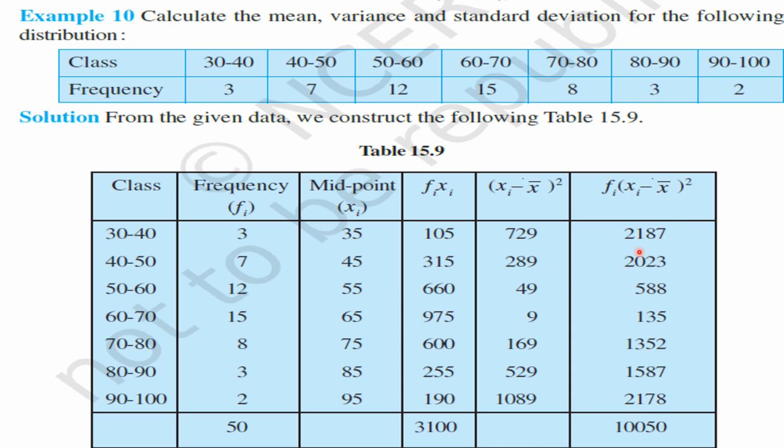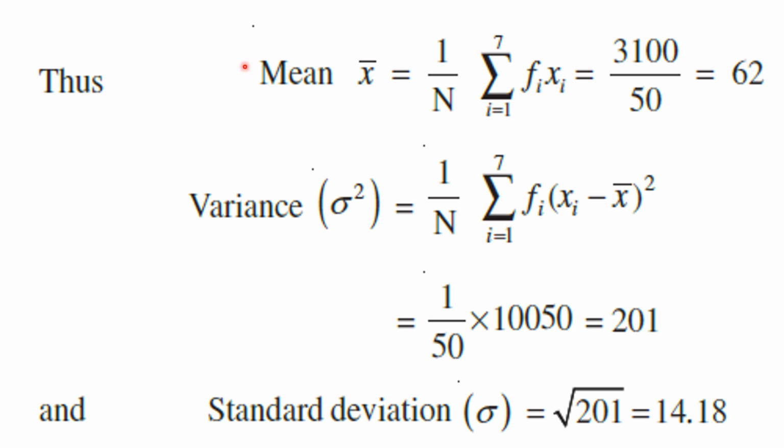That is 2187 plus 2023 plus 588 plus 135 plus 1352 plus 1587 plus 2178 gives 10,050. Understood this number, my children? Right. So the mean of the given frequency distribution, we have already found, is 62. In the previous slide, I have explained that one. 3100 by 50 gives 62.